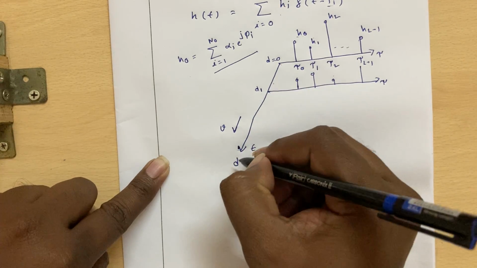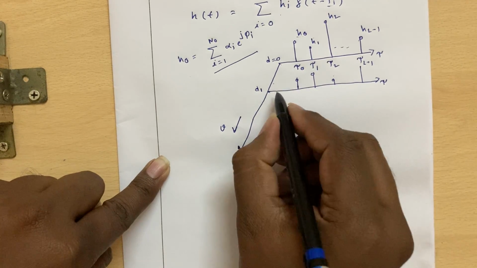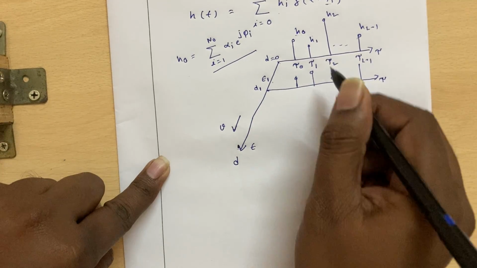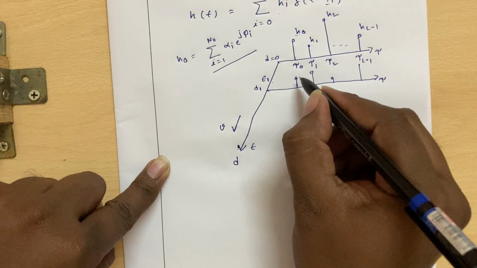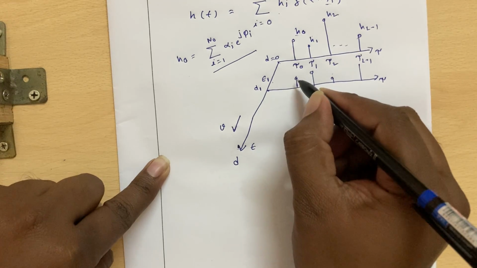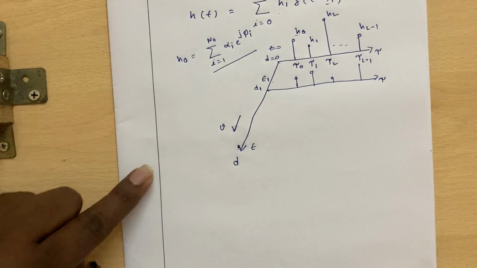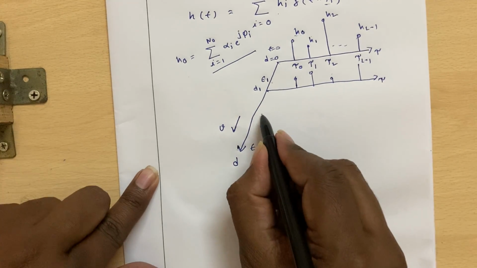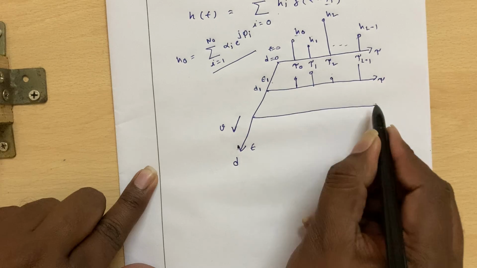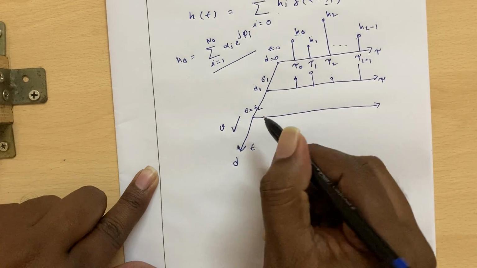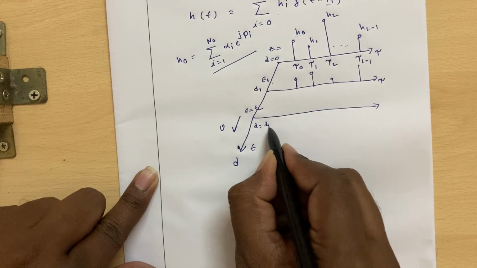If we transform this axis into a time axis, at time t equal to t1 we observe this impulse response, where the channel coefficients have changed from time t equal to 0 to time t equal to t1. Similarly, you can have another impulse response at time t equal to t2, corresponding to a location d equal to say d2.